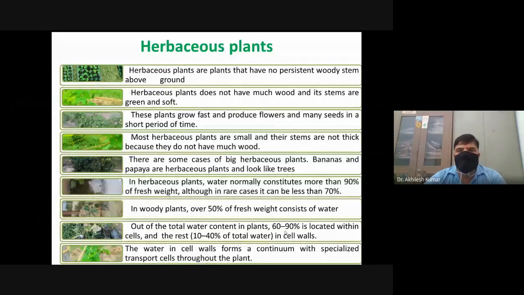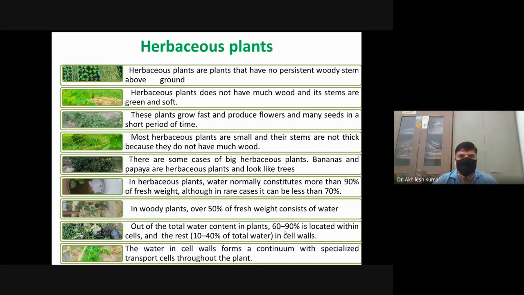Herbaceous plants are plants that have no persistent woody stem above ground. It means herbaceous plants are those plants which do not bear woody part above ground. The whole part of the herbaceous plant is soft. Herbaceous plant does not have much wood in its stem and its stem is green and soft.